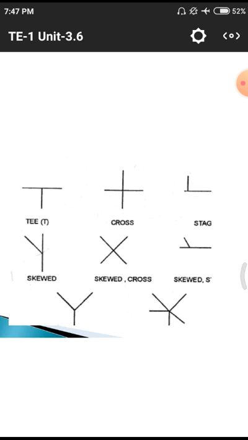Why? Because normal roadways have less speed for the vehicles of the users, so there may be no proper utility for those kinds of structures, so they are simply developing these kinds of sections. A T section means there may be a chance of two roads connecting perpendicular to each other. That means one line is a major line, and another line simply connects with this major line. After that, where two major lines are crossing, this plus cross section symbol is used. That means both lines are major lines, connecting at a particular point.